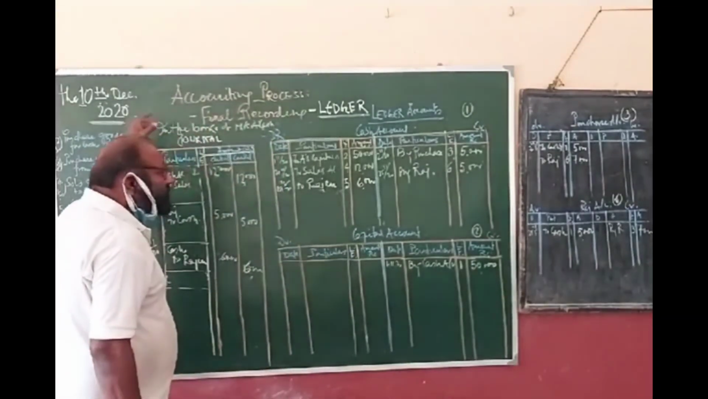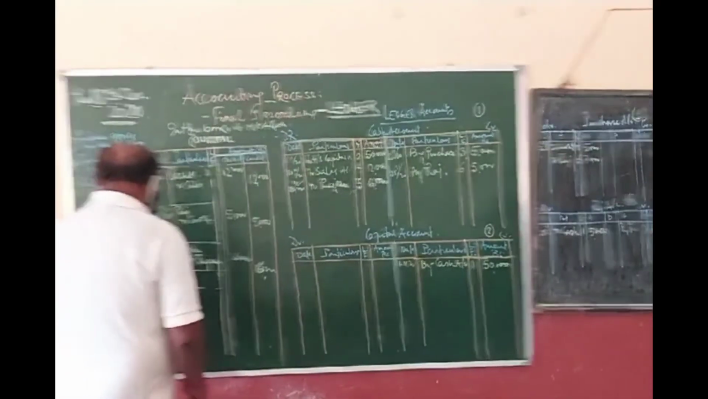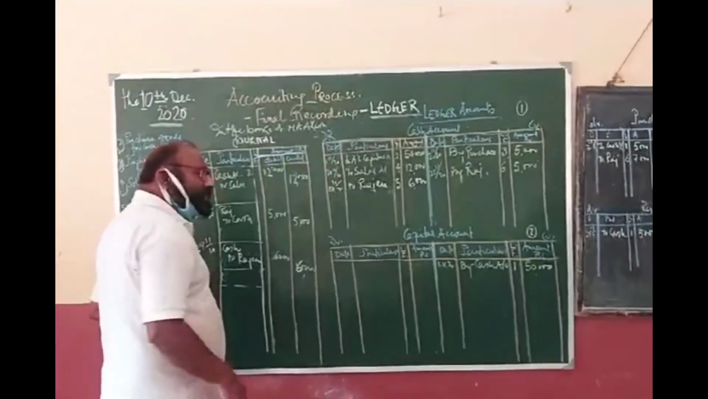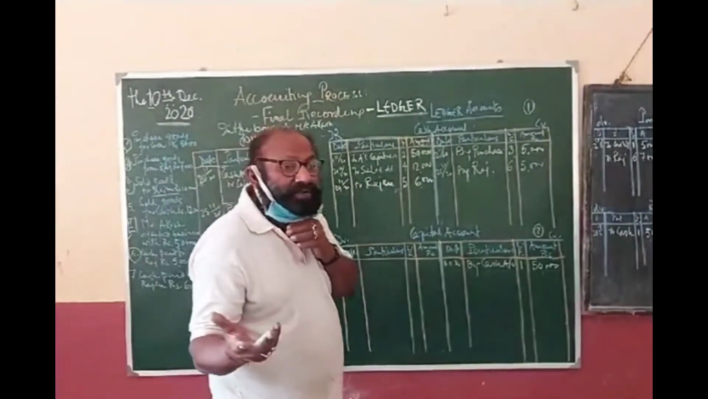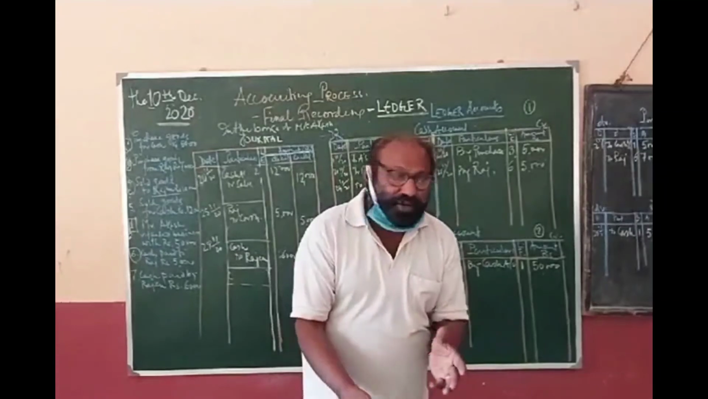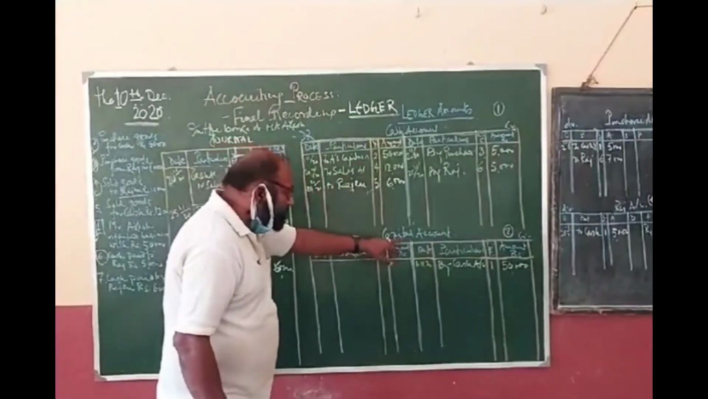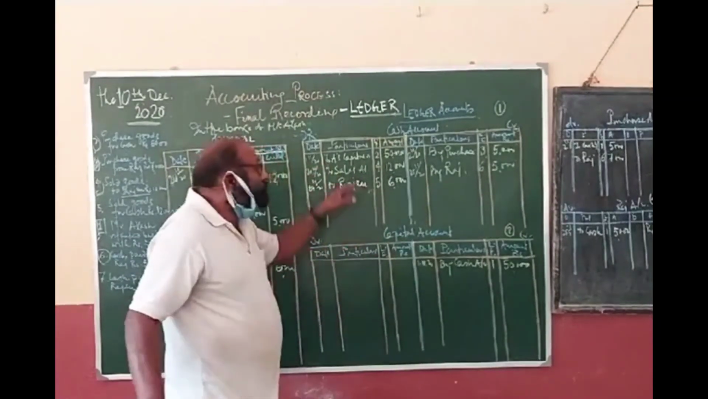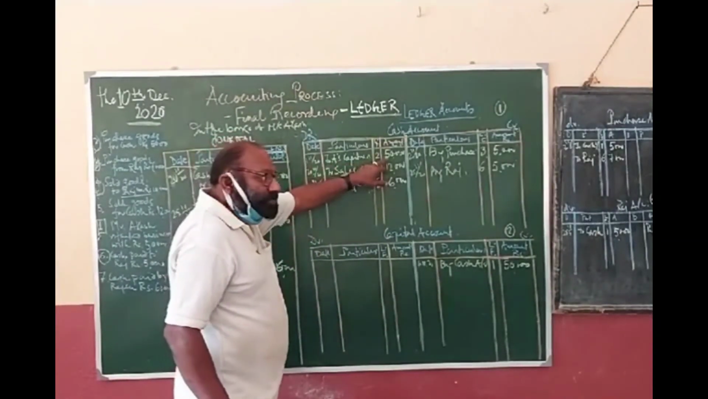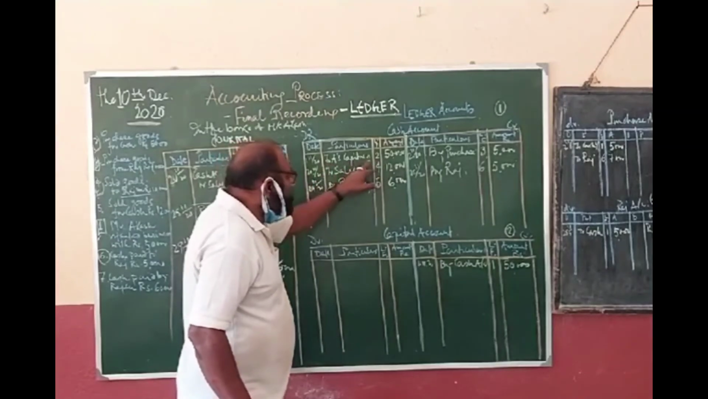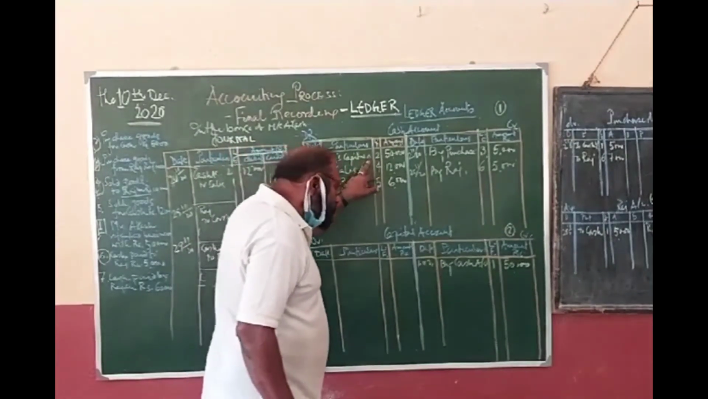Now, the first transaction I have told you: Mr. Akash started business with 20,000. Journal entry, cash account debit to capital account, I have already told you. So it should be recorded in the cash account and in the capital account. Cash account is debited, so you have written in the debit side 50,000. In the next, "to" is capital account. So that is Akash's capital account.